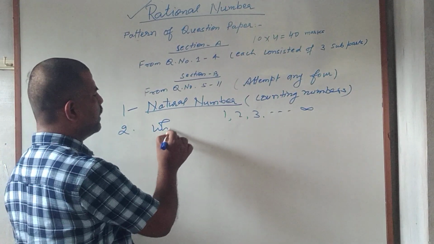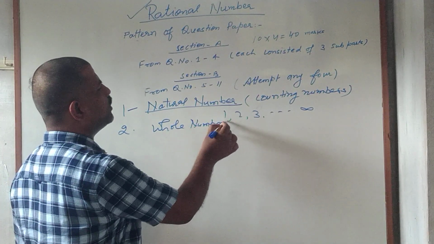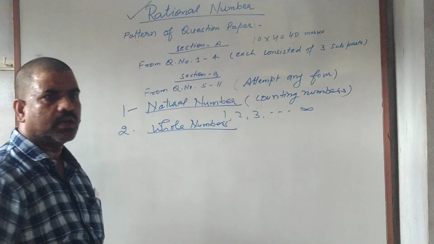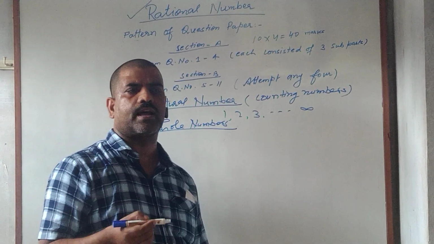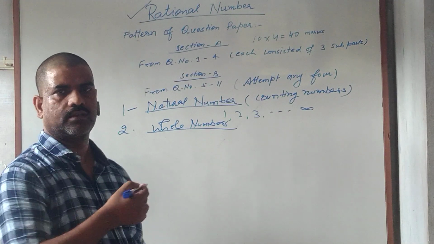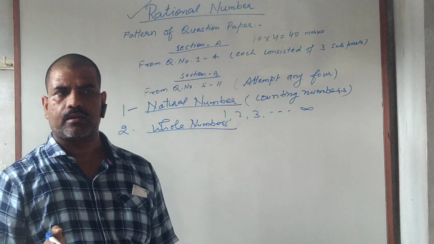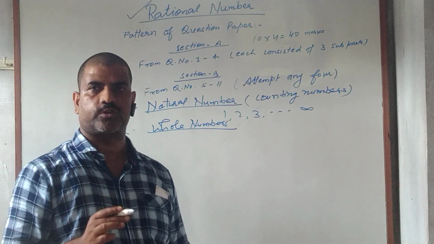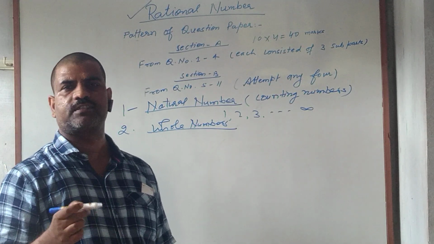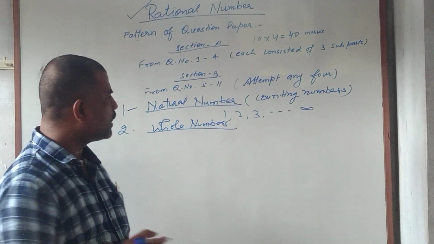and it includes 0 in the set of natural numbers. If 0 is included or added in the set of natural numbers, it becomes whole numbers. It means every natural number is a whole number, but the converse is not always true. In the set of whole numbers, there is 0, which cannot be considered natural.